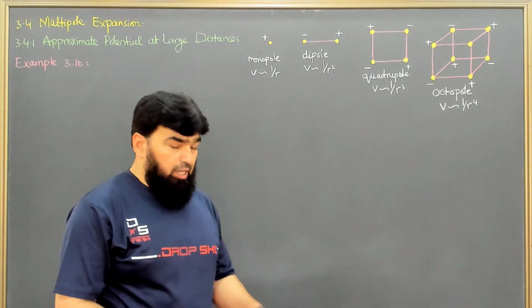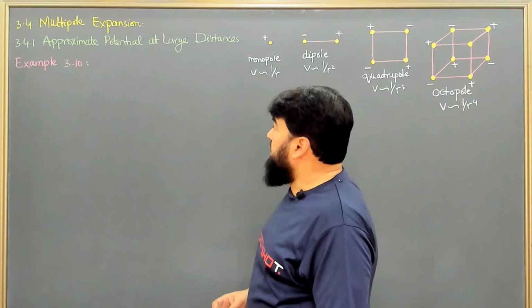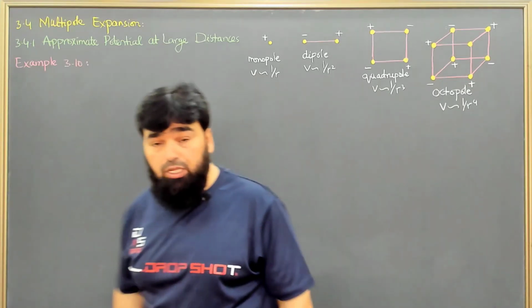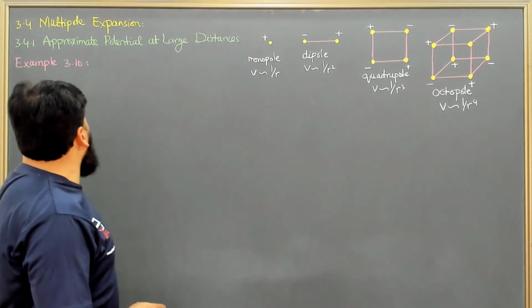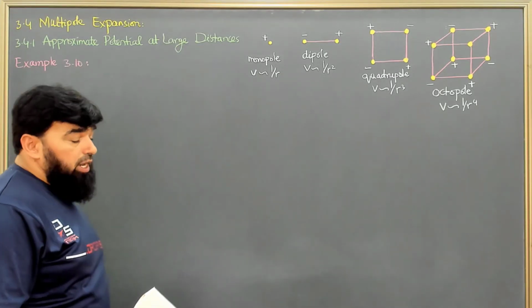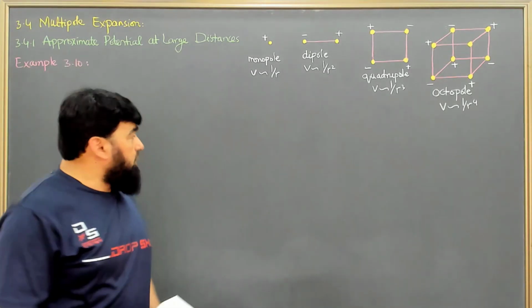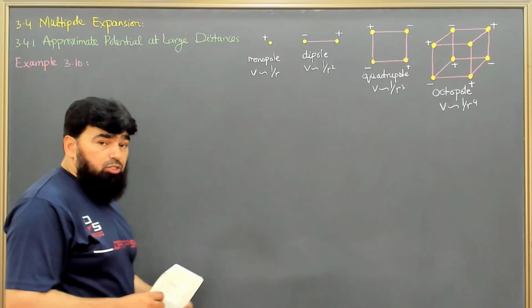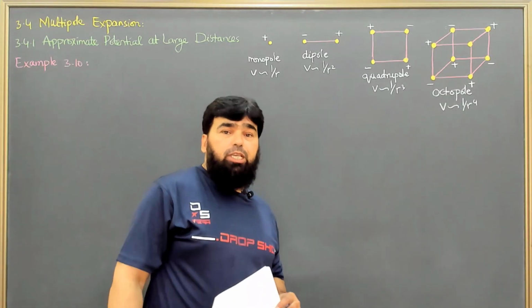Now, in section 3.4, we will discuss the multipole expansion, and in this expansion, we will calculate the approximate potential at large distances. And we will solve example 3.10, which will guide us toward this expansion.